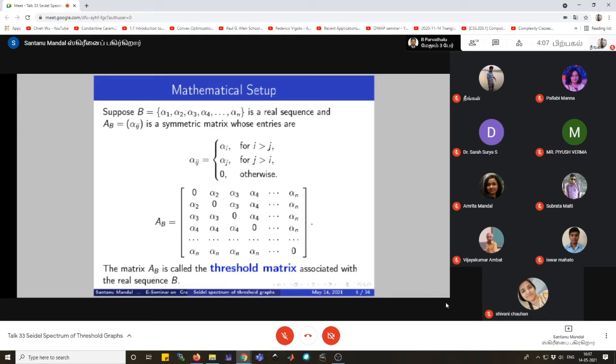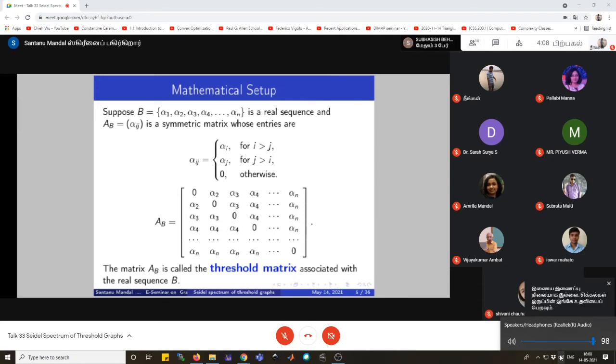Laplacian matrix denoted by L and defined by D minus A, and then normalized adjacency matrix which is defined by D inverse A, and then finally the signless Laplacian matrix which is defined by D plus A. The last one is the Seidel matrix, which is denoted by S and defined by S equals J minus I minus 2A, where J is the all-one matrix, I is the identity matrix and A is the adjacency matrix. Among them, we are concerned about the Seidel matrix.